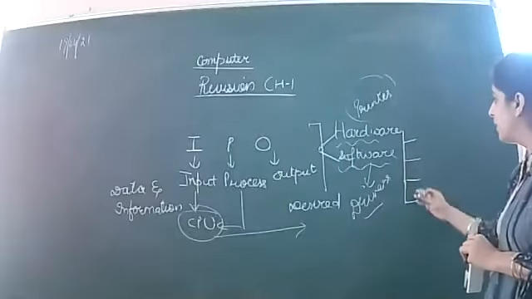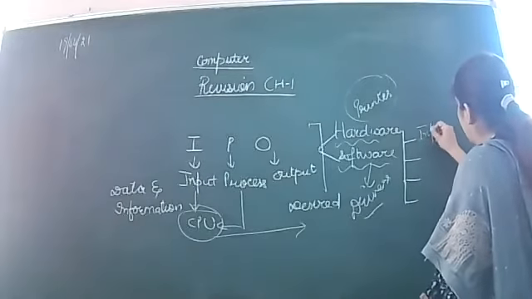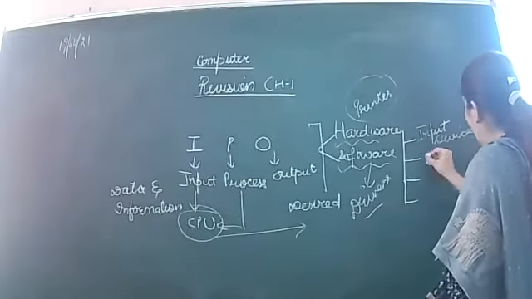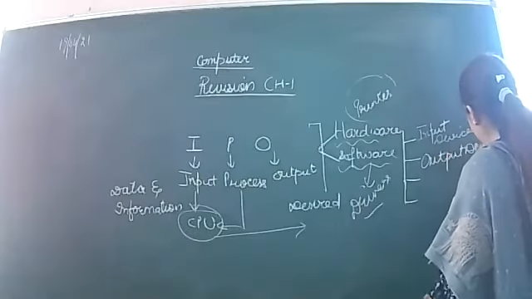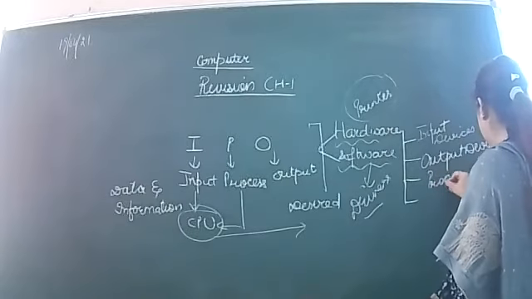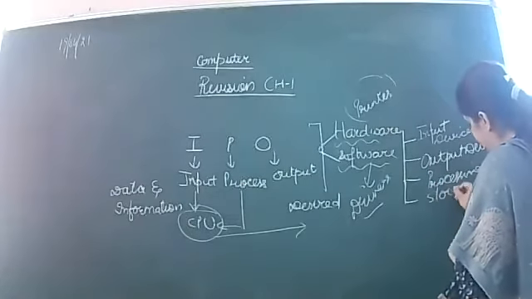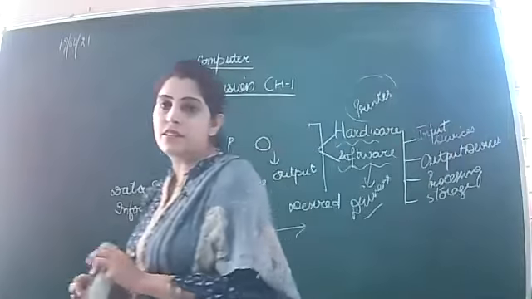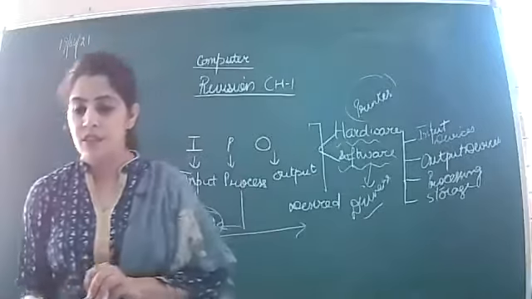Okay. So hardware is further categorized into four categories: input devices, output devices, processing, storage. Input devices are the devices which help in giving the input to the computer, to the CPU.